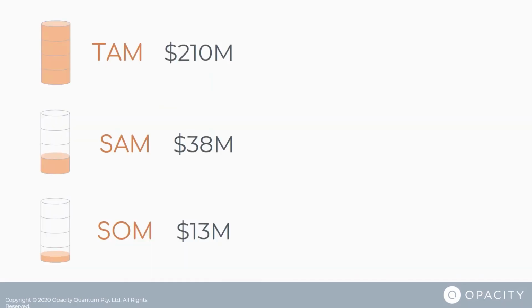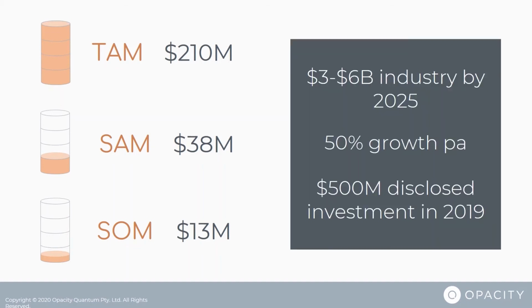2019 reports have estimated a total available market of over $200 million, which, through market validation, we have identified an obtainable market of about 13 million. This is a nascent market though, and we are currently sitting at the beginning of an exponential market growth, with estimates putting the industry between $3 and $6 billion by 2025. IBM Q are the first to have a quantum computing cloud platform, but Microsoft Azure, Google Cloud, and AWS are about to enter the game. There are exciting times ahead for the quantum computing industry, and Opacity will be a key player.